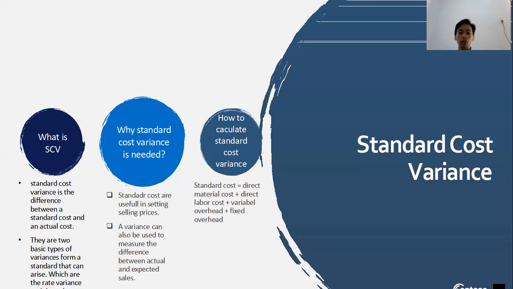The standard cost variance is useful when we want to set the selling price. Variance can also be used to measure the difference between actual and expected sales. The formula to calculate standard cost variance is direct material cost plus direct labor cost plus variable overhead plus fixed overhead.